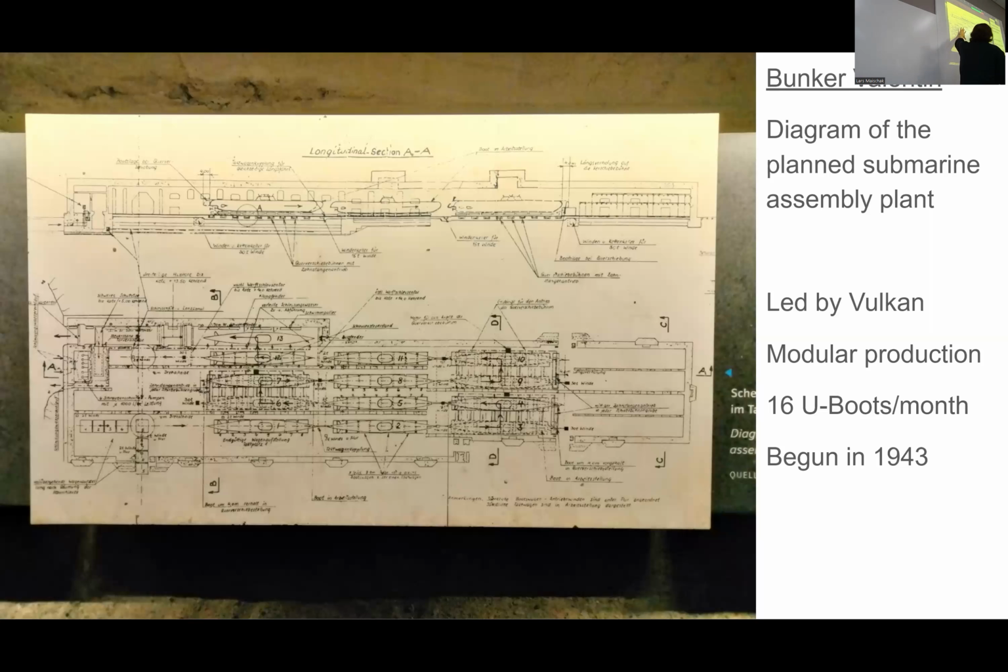So this would be the pinnacle of German engineering, meeting Taylor, Ford's chief engineer, to eventually build 16 U-boats a month. That was the goal. And it would be bomb-proof. They could bomb it as often as they would want. The concrete would be solid.